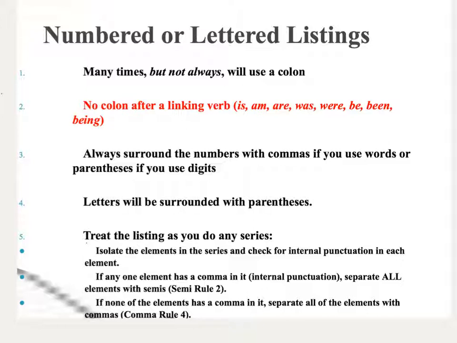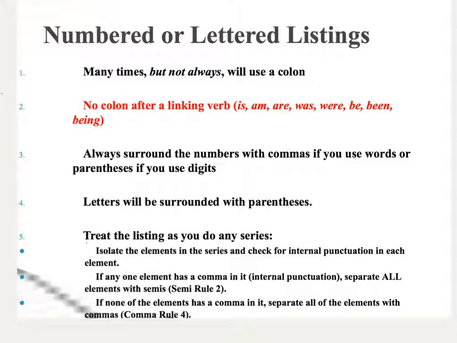So instead of using regular numbers, they'll use ordinal numbers. And it can be a bit confusing for the court reporter to transcribe. So let's look at the couple of ways that you can transcribe these numbered or lettered listings.